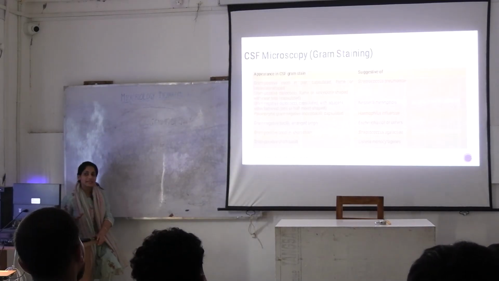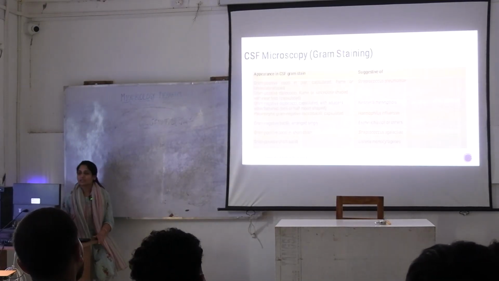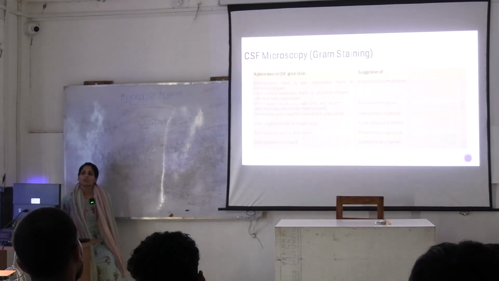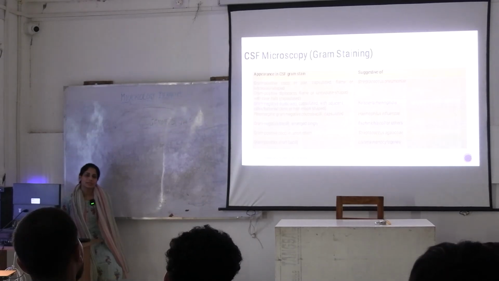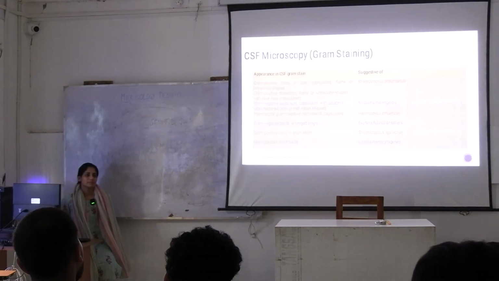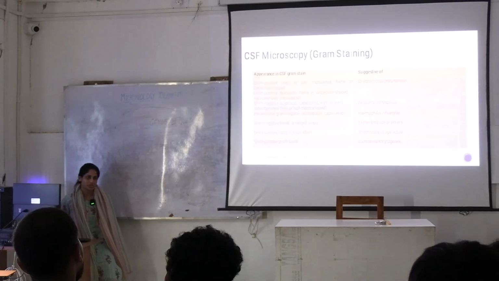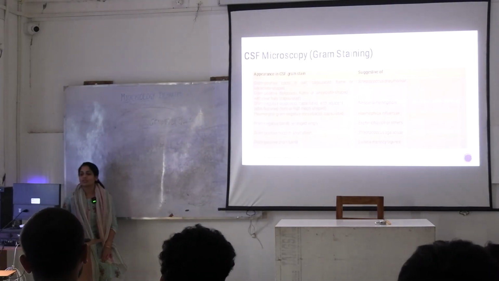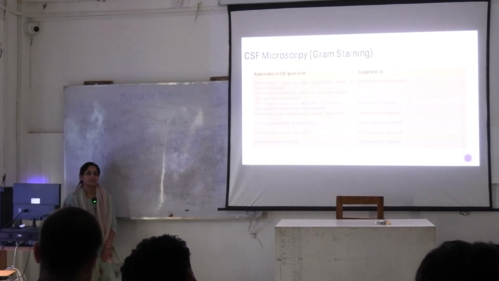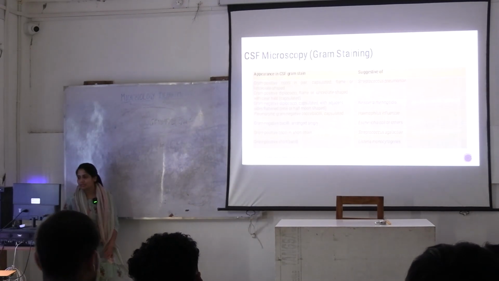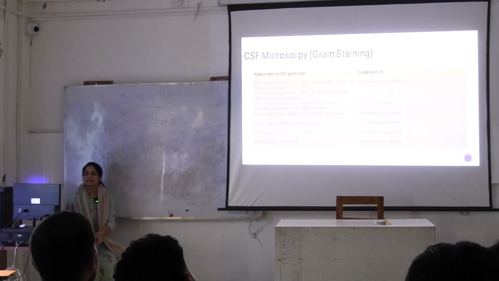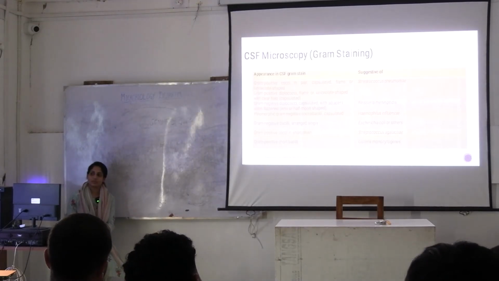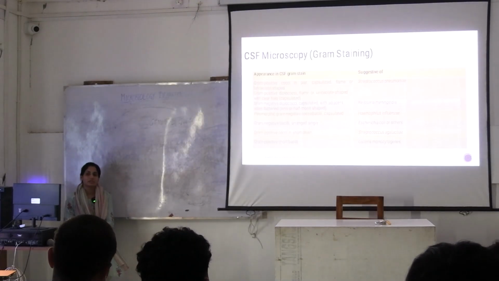Then when you receive the CSF sample in the laboratory and perform gram stain, what else will you perform? If you are suspecting tuberculous meningitis, you will perform ZN stain. What will you see on ZN stain? Acid-fast, pink-colored bacilli if there is tuberculous history. In case of gram staining, based on the appearance of the CSF gram stain, you can suggest the organism. What could these organisms be? In case of Streptococcus pneumoniae, you will see gram-positive cocci in pairs, lanceolate shape, right? What is lanceolate shape?